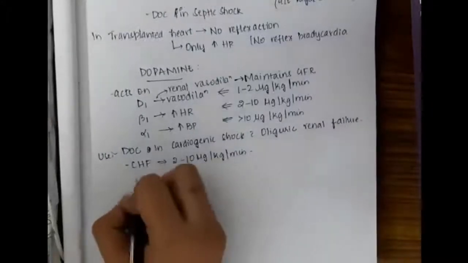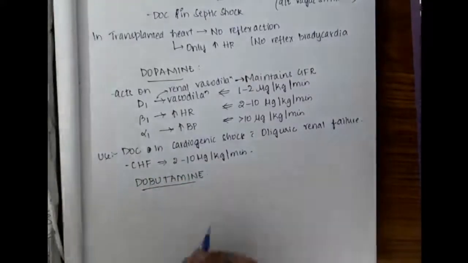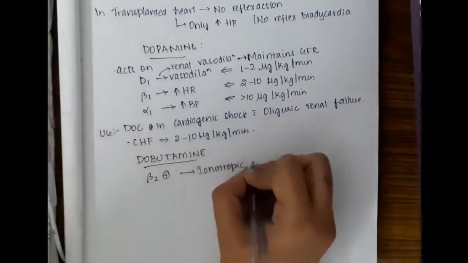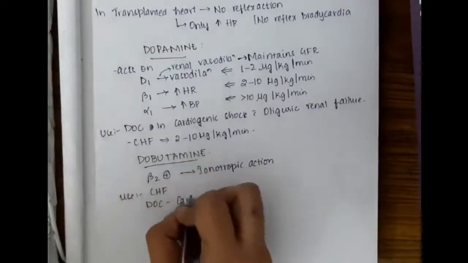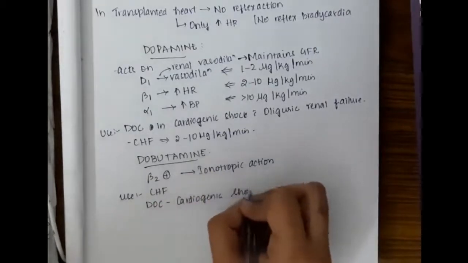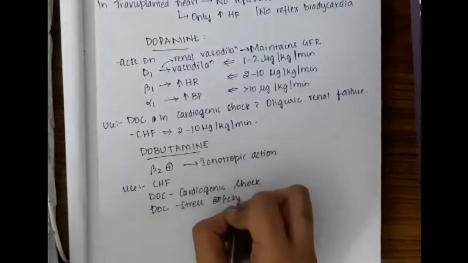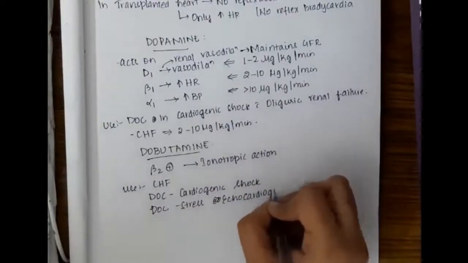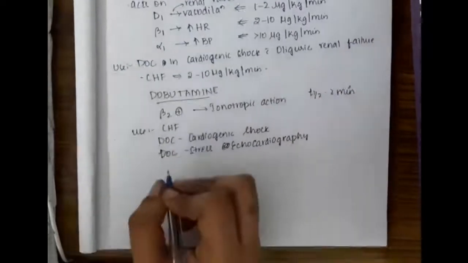Then the next drug which is important is dobutamine. Dobutamine acts by beta 1 activation. This activates the beta 1 receptor and causes inotropic action. So it is used in congestive heart failure, and it is used as the drug of choice in cardiogenic shock and stress echocardiography. The half-life of dobutamine is 2 minutes.